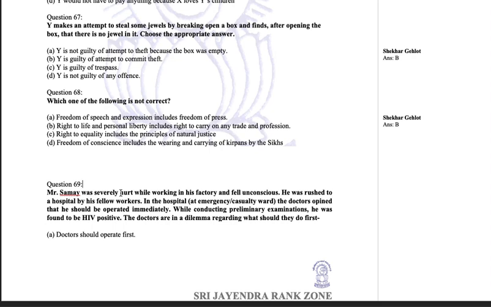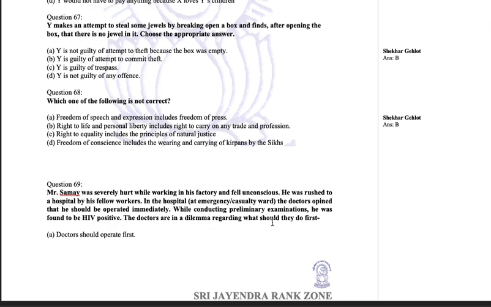Mr. Samay was severely hurt while working in his factory and fell unconscious. He was rushed to a hospital by his fellow workers. In the hospital at the emergency casualty ward, the doctors opined that he should be operated immediately. While conducting preliminary examinations, he was found to be HIV positive.